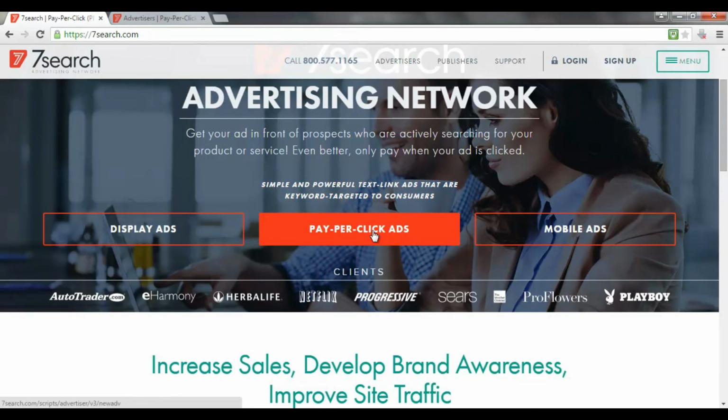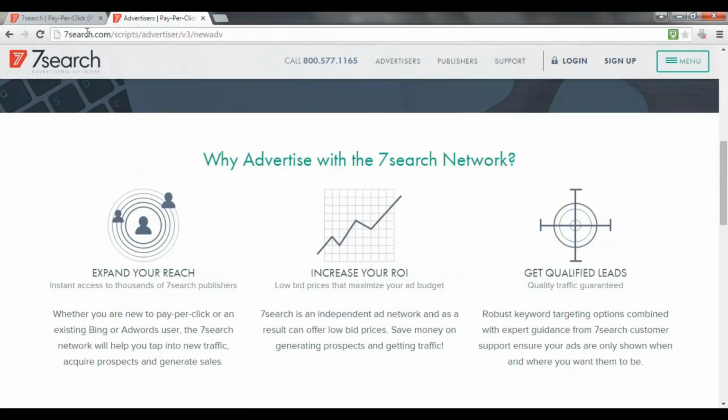Personally, I prefer the pay-per-click because I think that they're the most targeted visitors, and you all know how well AdWords and the Bing network work. Now, the thing with 7Search is that, as you can see, if we go to the advertising page here, it's actually quite a bit cheaper than the competitors. The reason for that is that 7Search uses many smaller search engines. Google know they have the monopoly, so their ads can be a little bit more expensive because lots of people are advertising on that particular network.